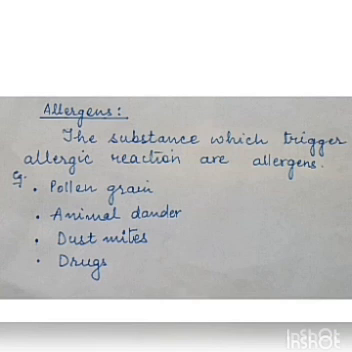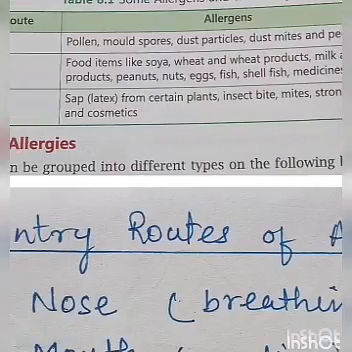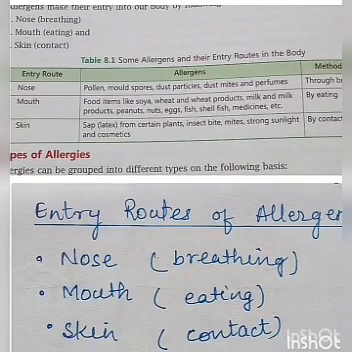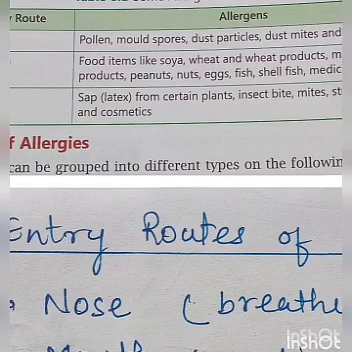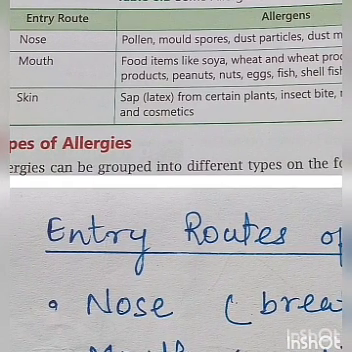Now we are going to discuss how the allergens enter into the body. These are the different entry routes of the allergens: nose, through breathing; mouth, eating. If we eat anything and it enters our body, and if we are allergic to that, the body will get some symptoms. Then skin, meaning contact, if we come in contact with anything. And this is the table. This shows how the different allergens enter into our body.